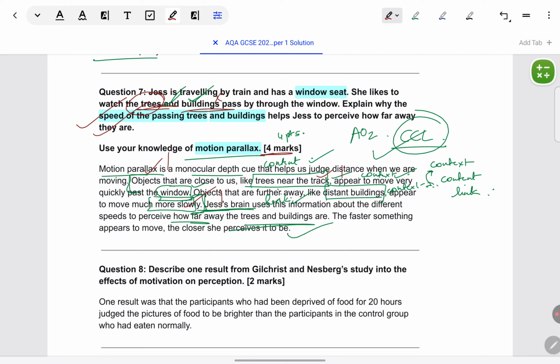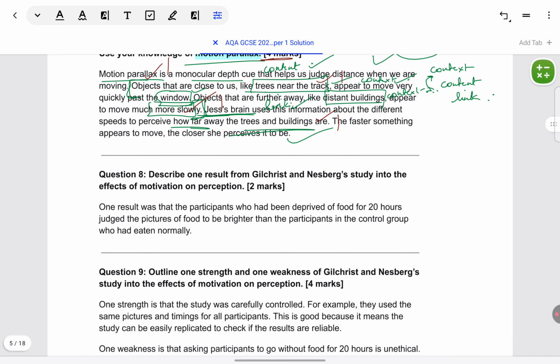Okay, so 1 mark for the trees part, 1 for the buildings part, and the next is for the link, like reconciling everything and showing that, okay, given that this is motion parallax, given this is how the trees and the buildings are being perceived, so this is how motion parallax is helping Jess to perceive distance. Okay, so this is how 4 marks are allotted. Let's look at the next question, very straightforward.